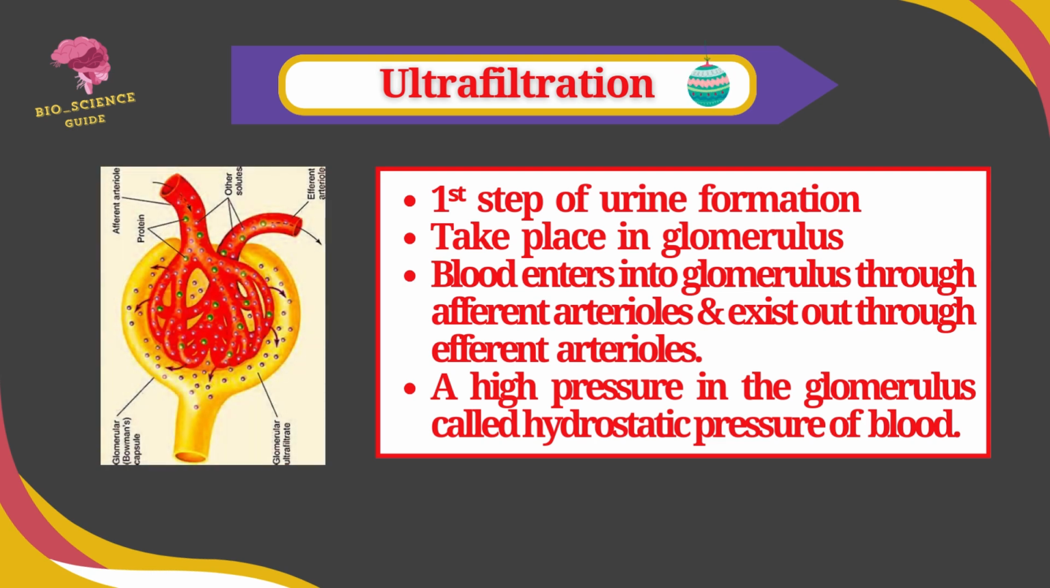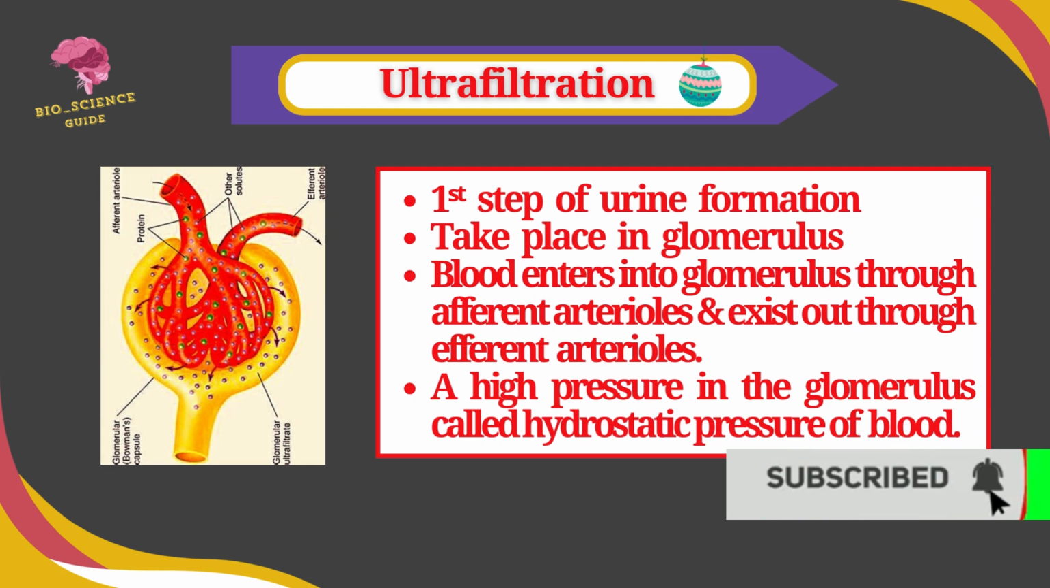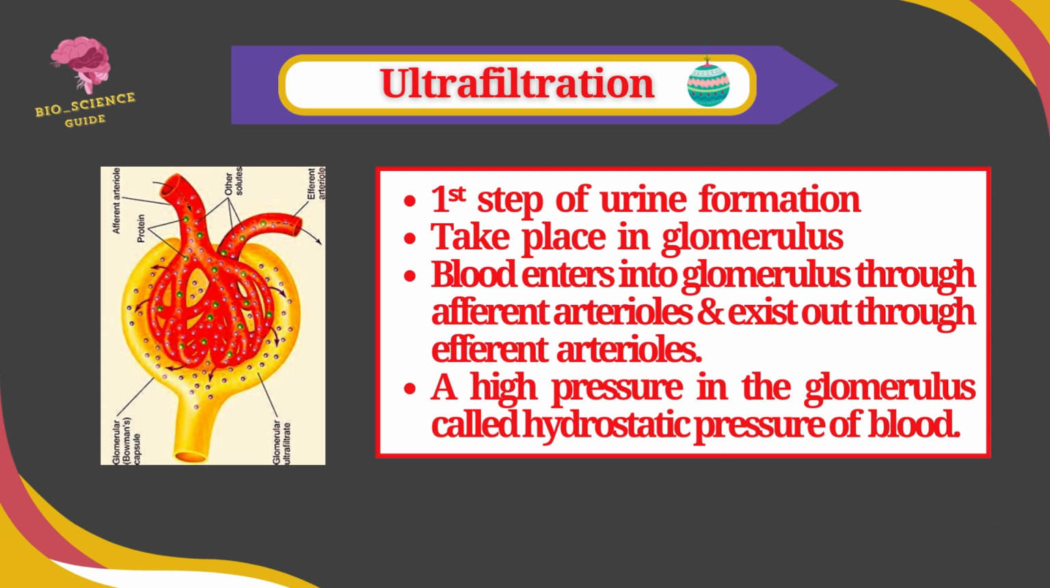Ultrafiltration is the first step of urine formation in human beings. The process of ultrafiltration takes place in the glomerulus. Blood enters the glomerulus through the afferent arterioles and exits through the efferent arterioles. The diameter of the afferent arteriole is greater than that of the efferent arteriole, so more blood enters the glomerulus and exerts high pressure on it, called the hydrostatic pressure of blood.